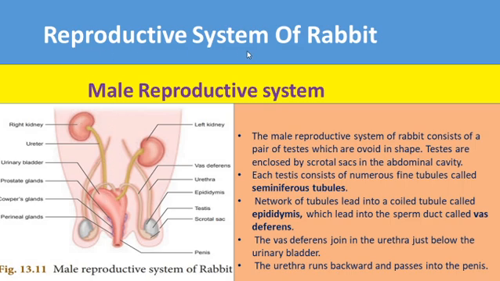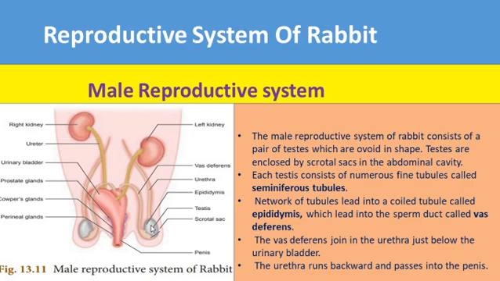Next, the reproductive system of rabbit. First, we will see the male reproductive system. The male reproductive system consists of a pair of testes. The testes are ovoid in shape. Ovoid means oval or egg shape. This is a testis. The testes are enclosed by a sac-like or pouch-like structure called the scrotal sac.